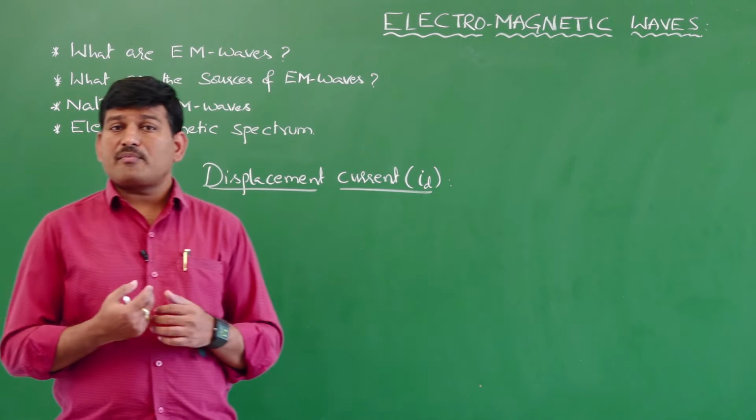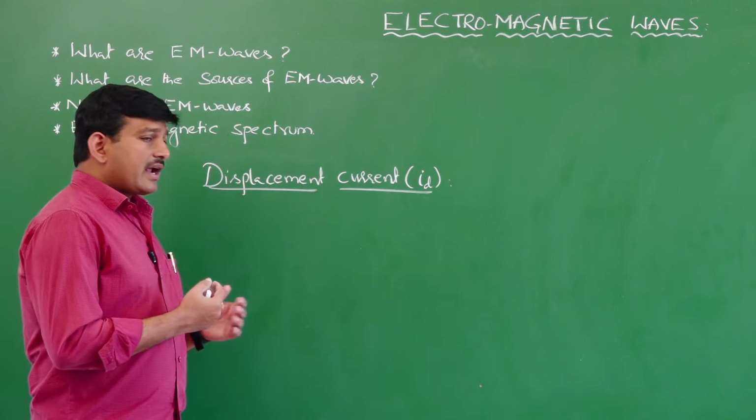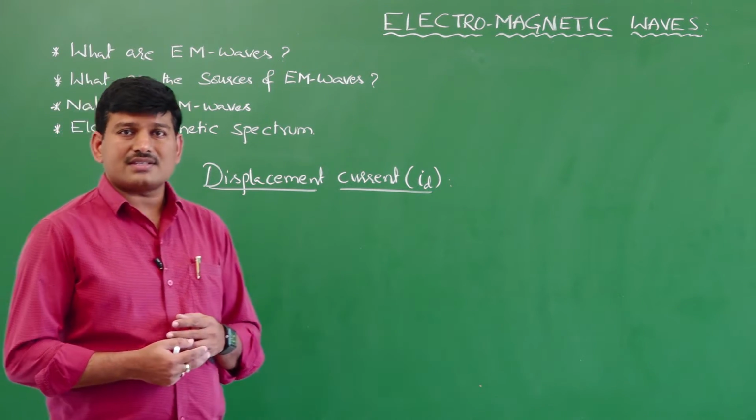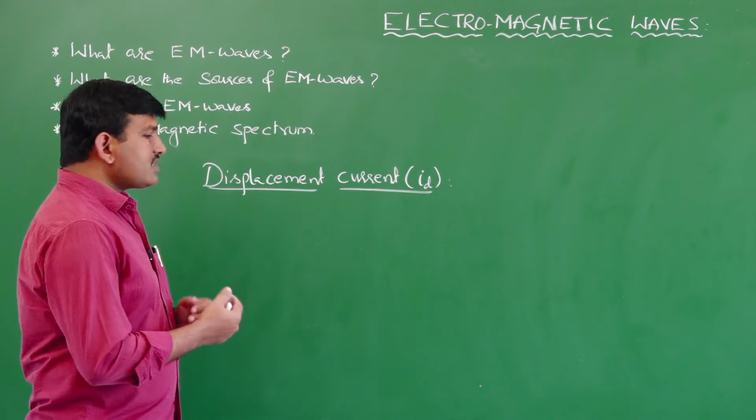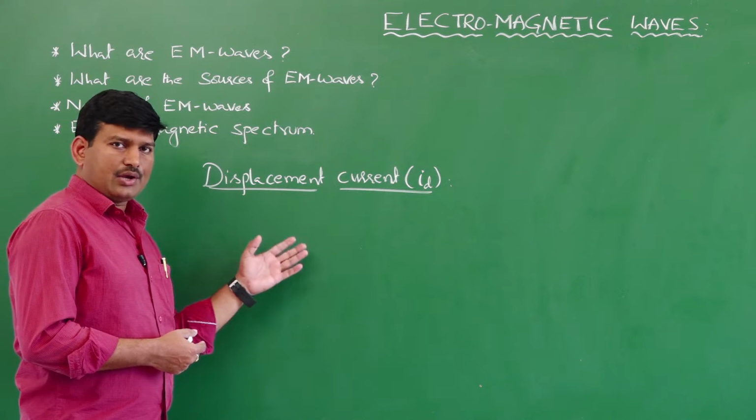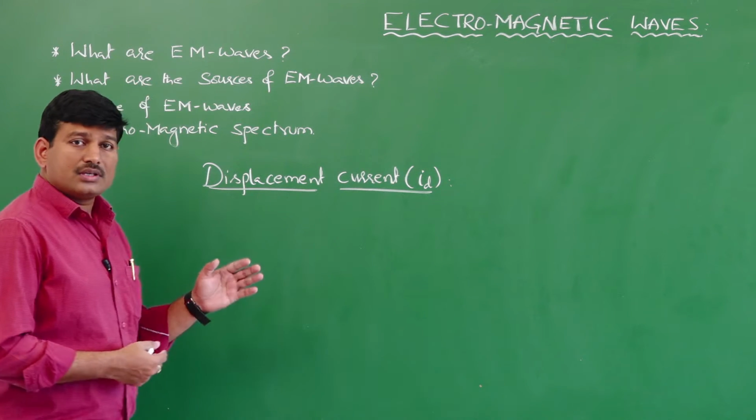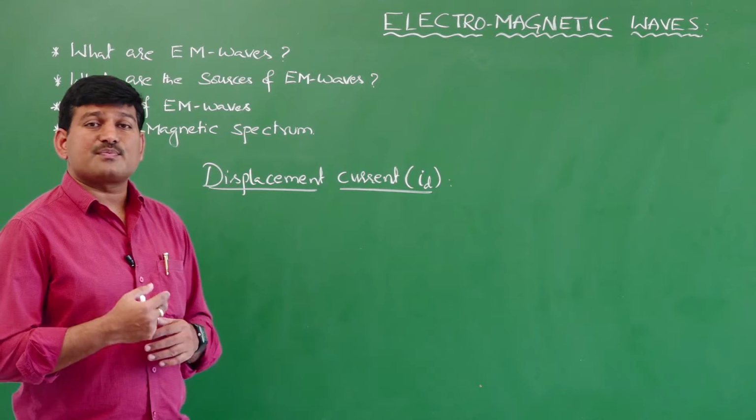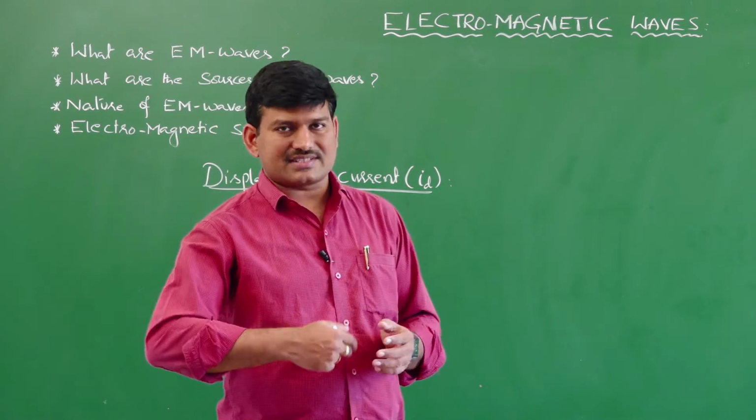So, what are the sources of magnetic field? Sources of magnetic field are nothing but either the moving charges or the changing electric field, that is, varying with respect to time, that I will tell you in this case. How the changing electric field is responsible for producing the magnetic field, we will discuss here.